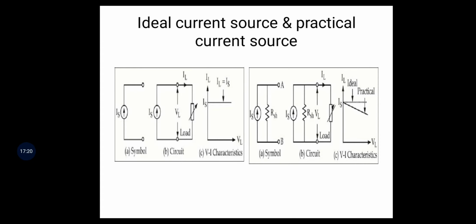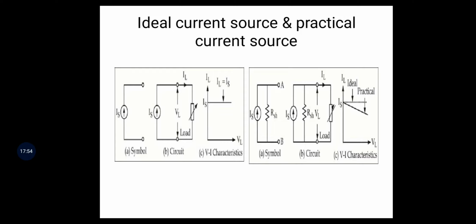This is the representation of the ideal current source and the practical current source. The left hand side is the ideal current source, and the right hand side is the practical current source. The symbol is IS. Next, the circuit for the ideal current source is IS with a load IL, so IS is equal to IL. The load can be any passive element: resistor, bulb, inductor, capacitor.